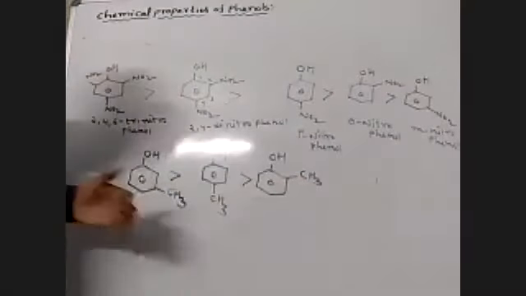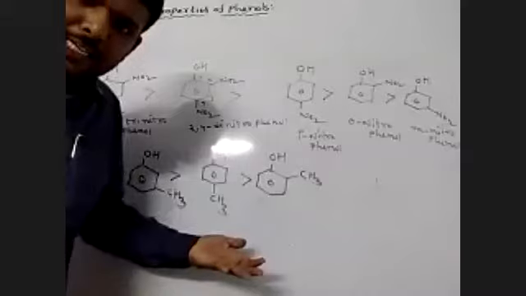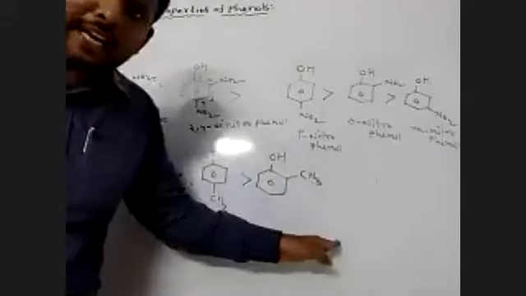That is, as electron releasing groups increase, the acidic nature of phenols decreases. The acidic nature of phenols decreases. Please note this. Students, have you understood?